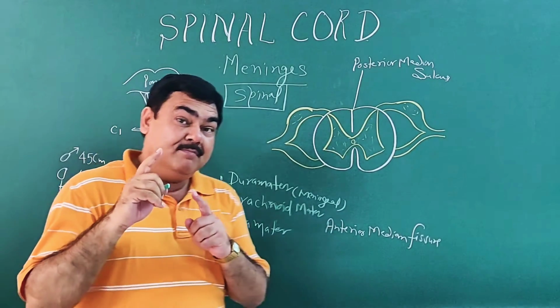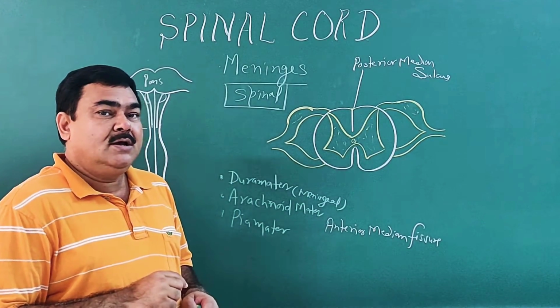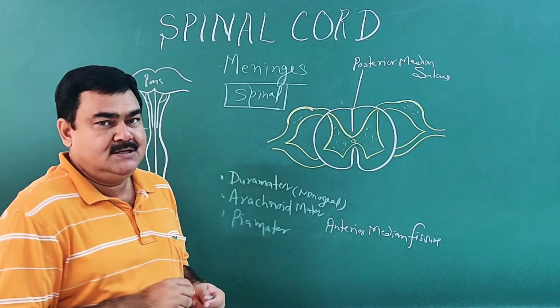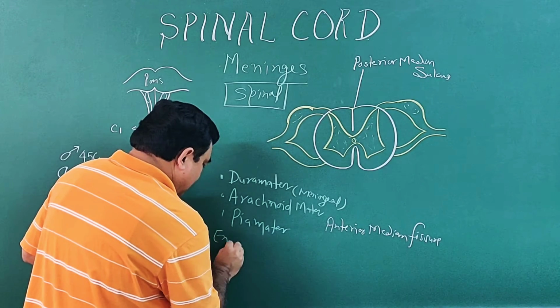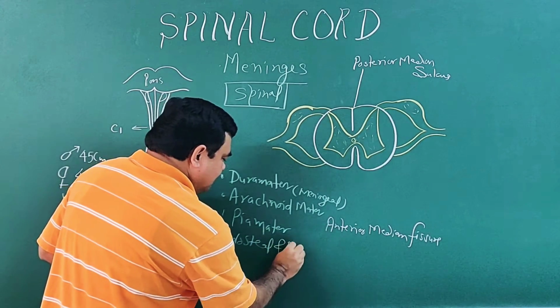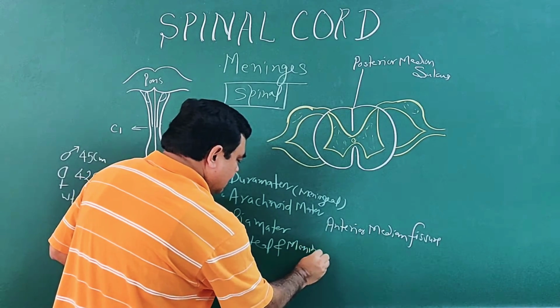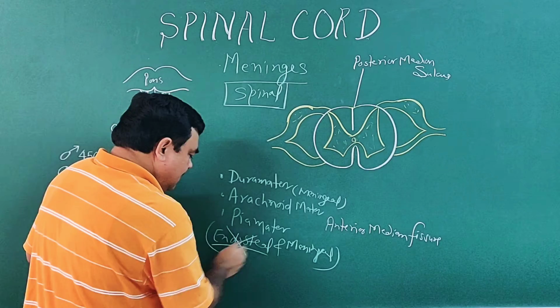But in case of the brain, the dura mater is of two layers, that is endosteal and meningeal. So here the endosteal layer is not present.